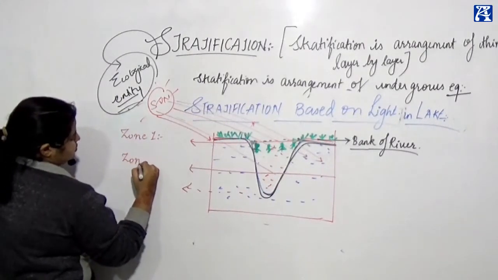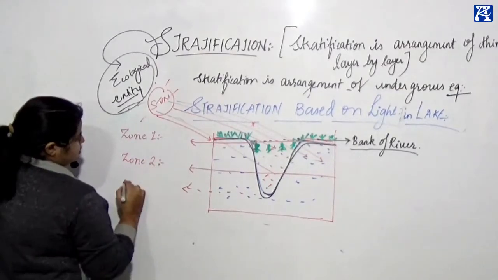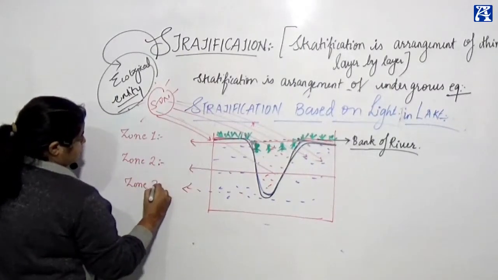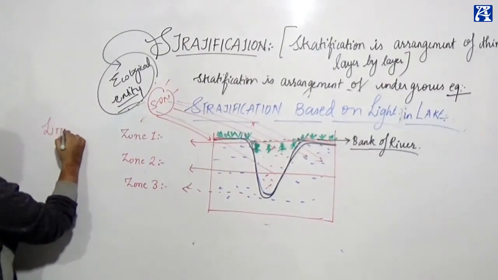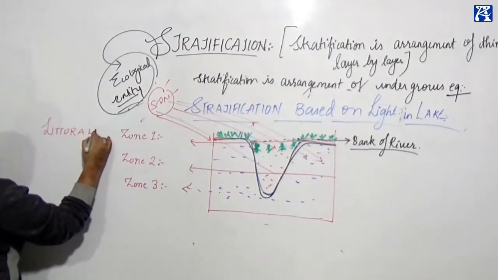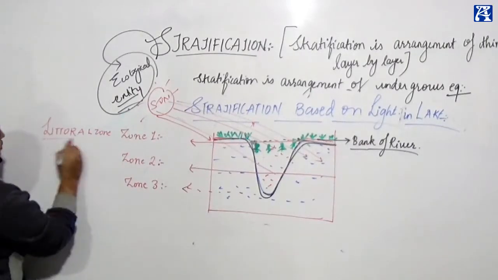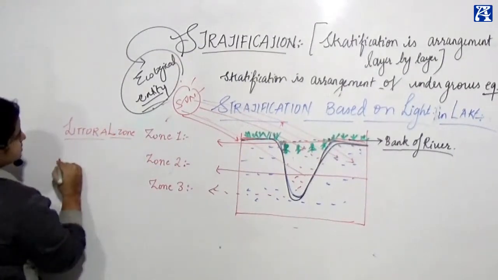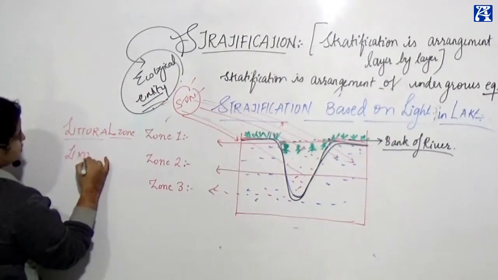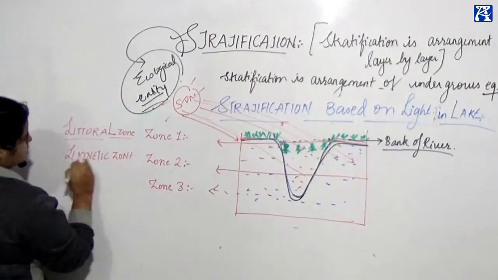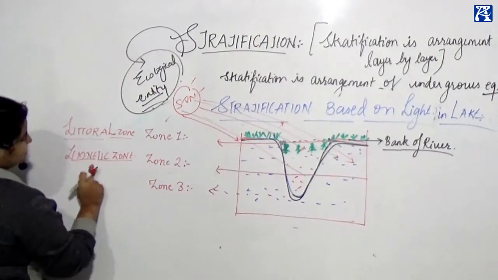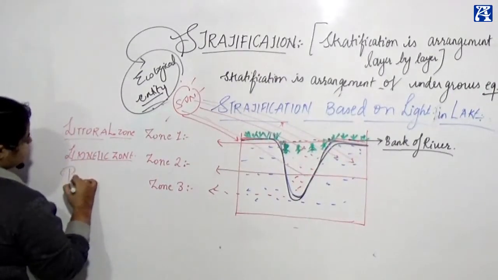Zone 2 is called the limnetic zone. Zone 3 is called the profundal zone.